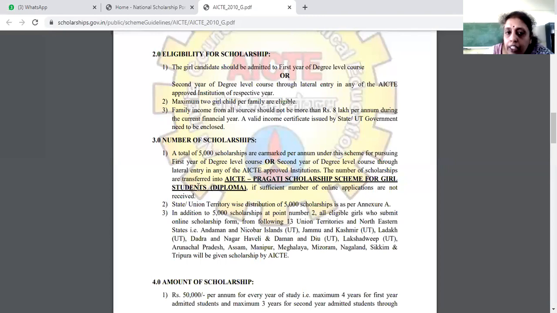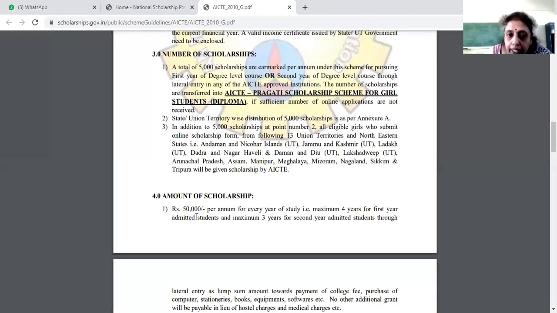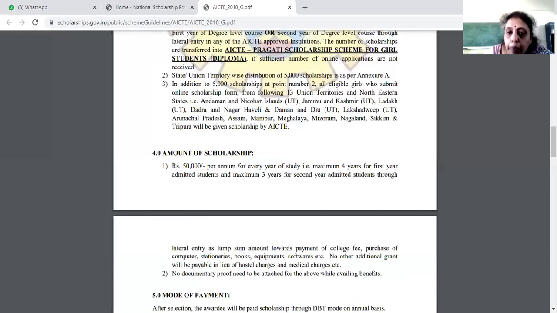The number of scholarships are transferred to the AICTE Pragati scholarship scheme for girl students or diploma if a sufficient number of online applications are not received. If sufficient applications are received, they will not give that one. So in addition, at point number 2, that is the state or union territory wise distribution of 5,000 scholarships will be given. And you can see the amount of scholarship here. It says rupees 50,000 per annum for every year of study.